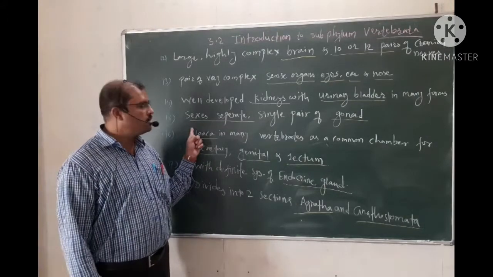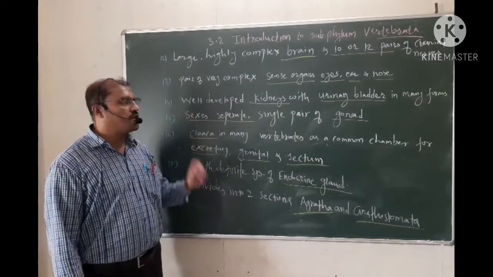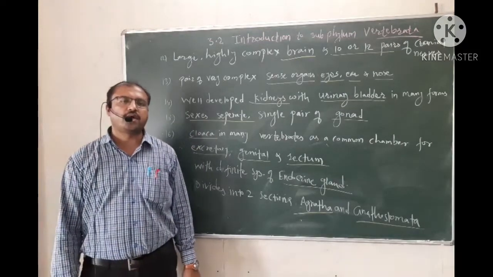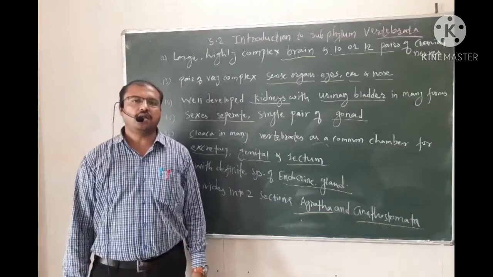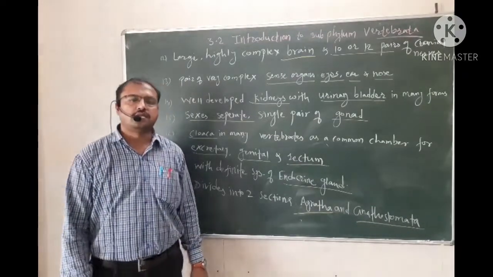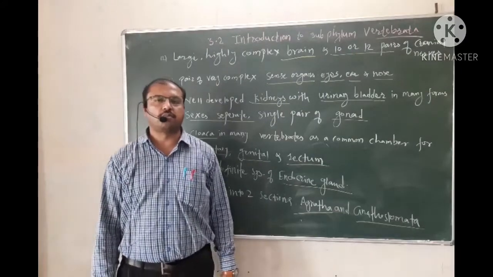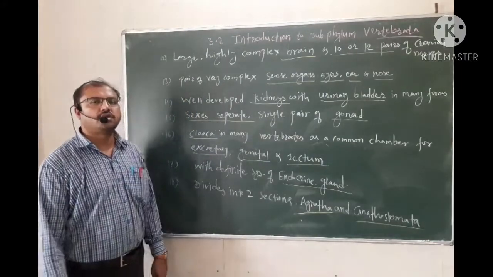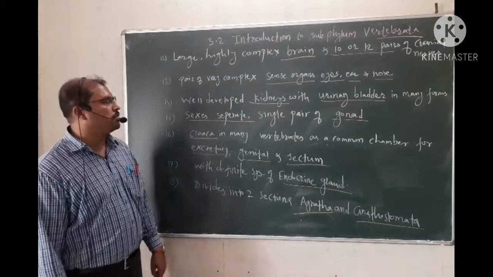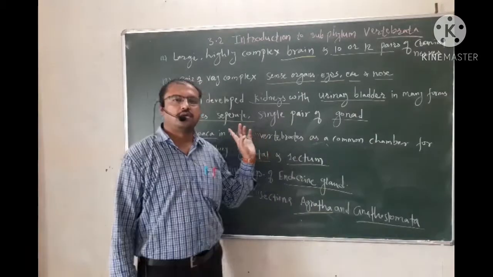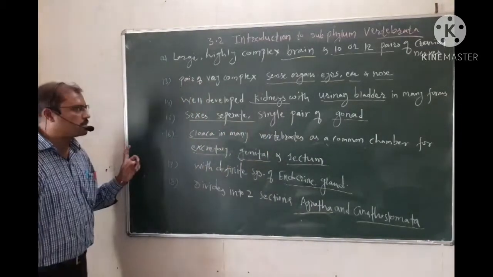The next character is that the sexes are separate. All the vertebrates have separate sexes, that is, male as well as female are separate and have separate reproductive systems. The male consists of the male reproductive system while the female consists of the female reproductive system, and the gonads are a single pair. So that is about the sexes.